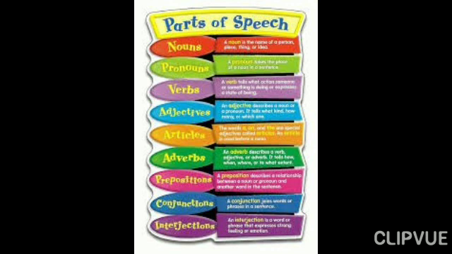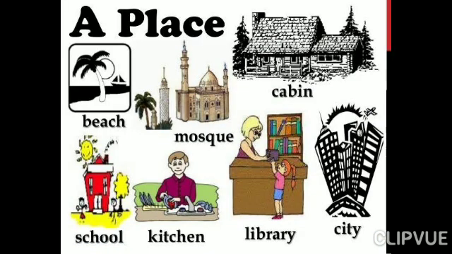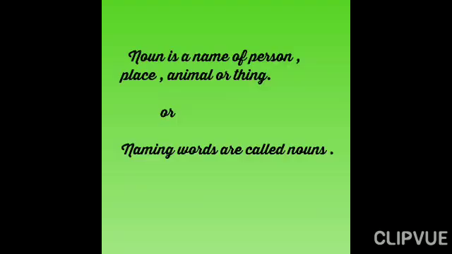Children, everything around us is identified with different names. Let's look at the picture. Boy, woman, teacher, nurse. All these are names of people. School, airport, station, market. They are names of places.